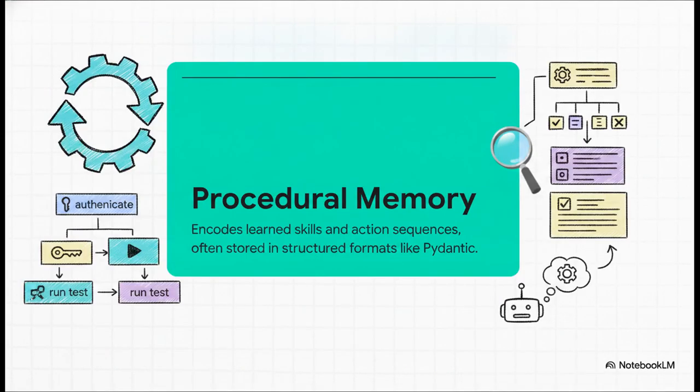And finally, we have procedural memory. This right here is the true automation engine. It encodes learned skills and action sequences. So instead of having to figure out from scratch how to authenticate an API or run a test every single time, the agent just retrieves these validated procedures, which are usually stored as highly structured outputs like pydantic schemas. It's a huge time saver.